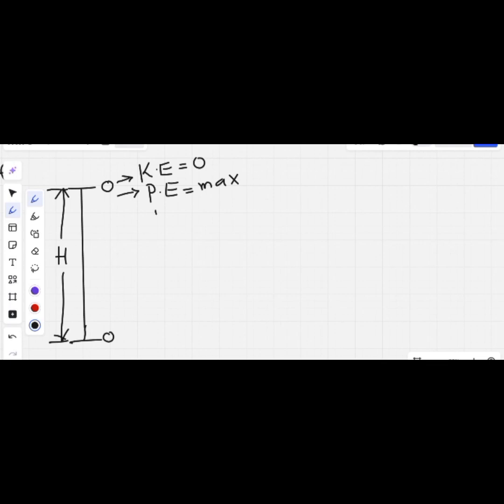And what is the potential energy at that point? Remember the formula for potential energy, right? mgh. So potential energy equals mg capital H. Because capital H, by our illustration, is the original height of the object before it starts its motion. So the original height is taken as capital H. Since the original height has not changed, the potential energy is maximum at this starting point. Are you getting what I'm saying at all?